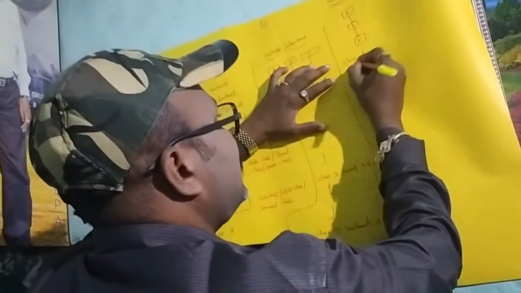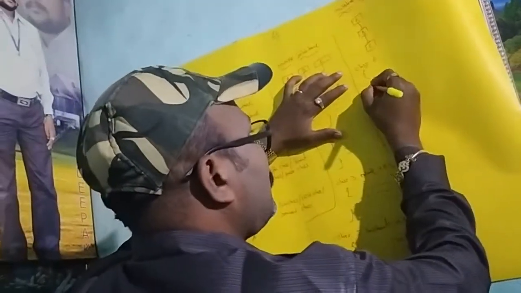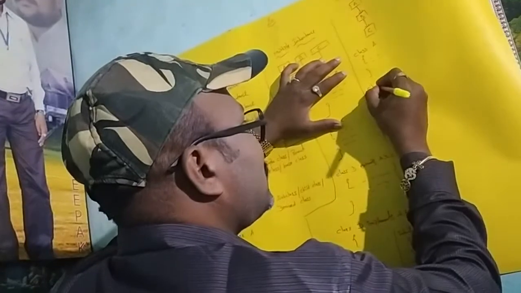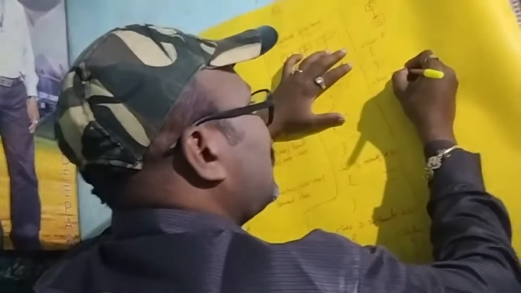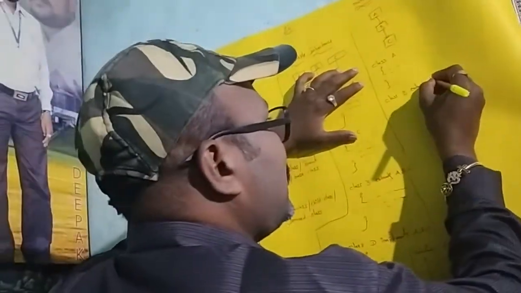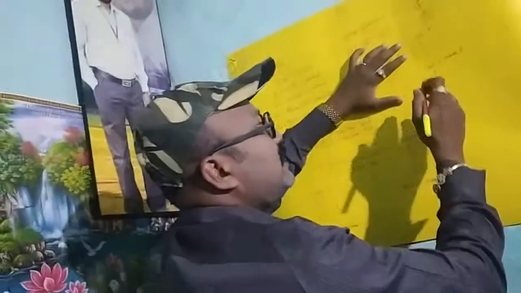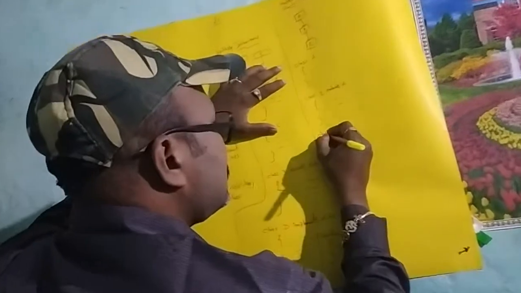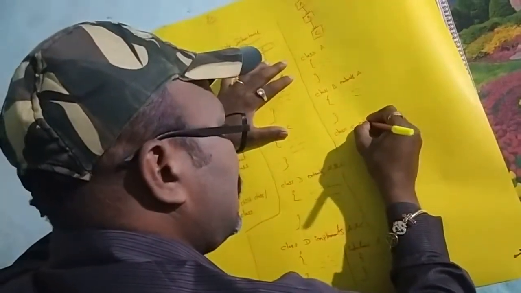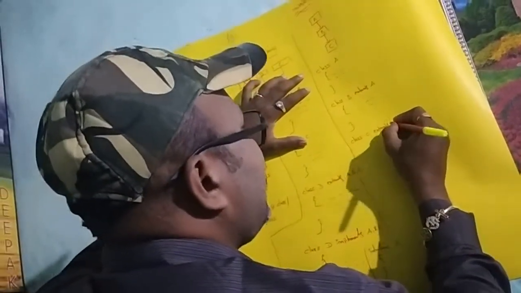A means superclass. That is class A. Then next one is class B extends A. Then next one is class C extends B.